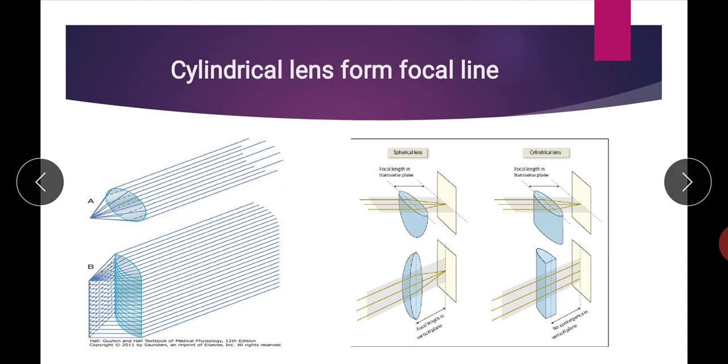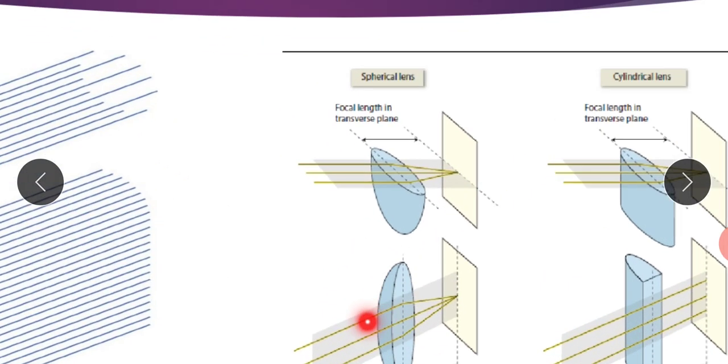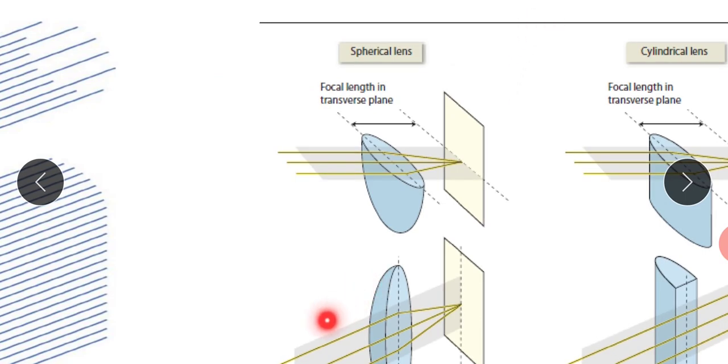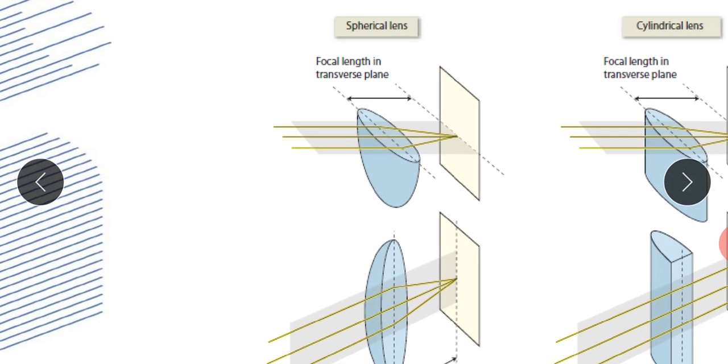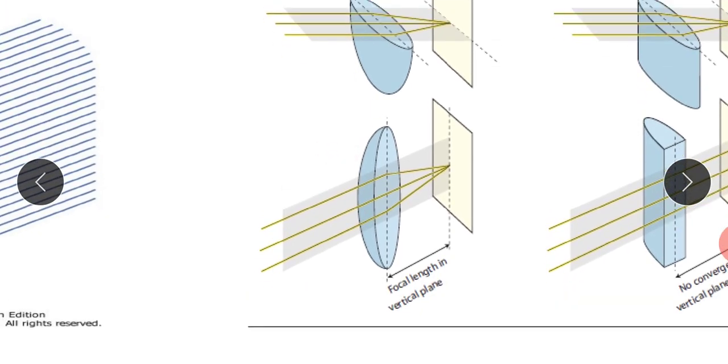The refraction is different in the horizontal plane, and it is different in the vertical plane. So, instead of a focal point, it forms a line that is known as the focal line. Okay, so this is the focal line. You can understand better in this figure, where the two figures show the difference between refraction by a spherical lens and a cylindrical lens. We have taken a transverse section, which shows the refraction in the transverse plane, and a vertical section, which shows the refraction in the vertical plane.